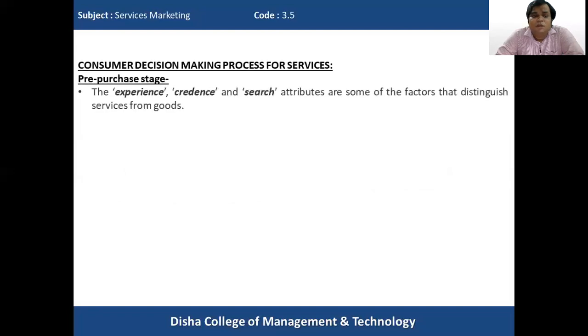Now, in pre-purchase, there are three things, three attributes, that we should keep in mind, that is experience, credence, and search.